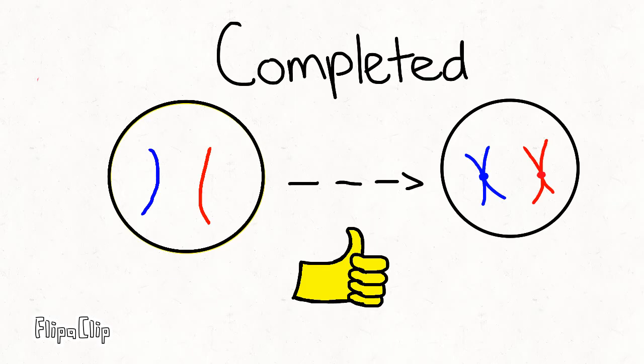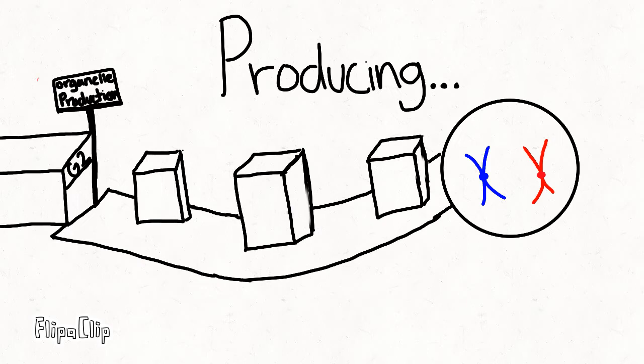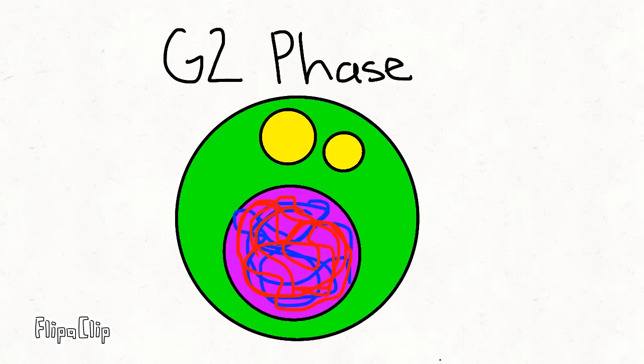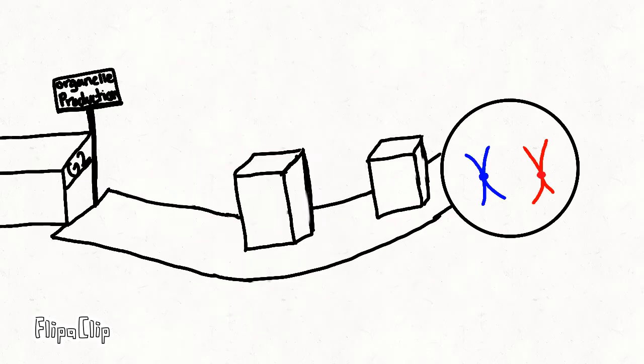G2 phase. When DNA replication is completed, the cell enters the G2 phase. This is usually the shortest of all the phases in interphase. Many of the organelles and molecules are produced. Now the cell is ready to enter the M phase.